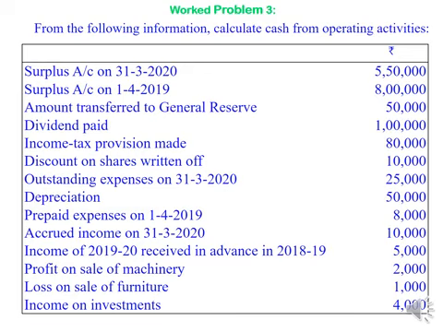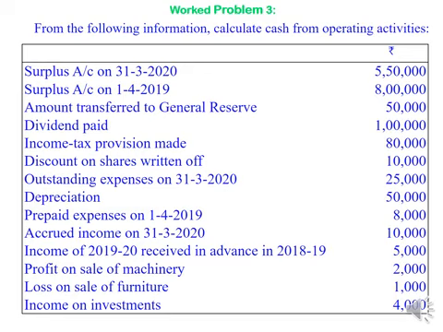Amount transferred to general reserve rupees 50,000. Dividend paid rupees 1 lakh. Income tax provision made rupees 80,000. Discount on shares written off rupees 10,000. Outstanding expenses on 31st March 2020 rupees 25,000. Depreciation charged during the year rupees 50,000.